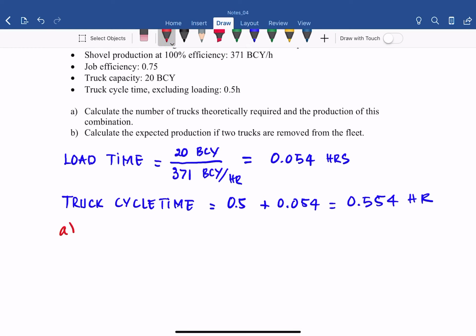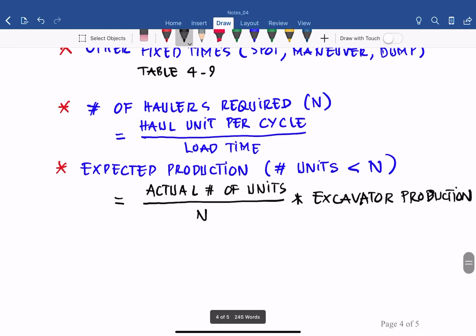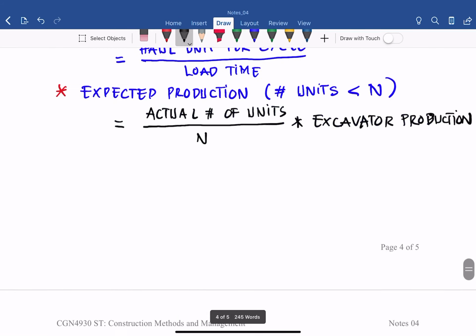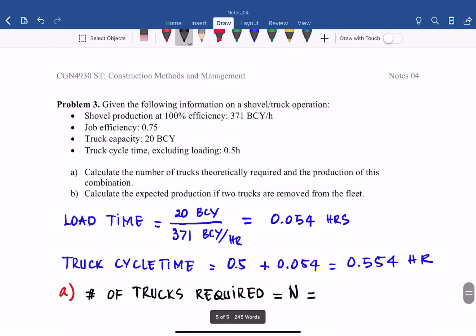Go to scenario A. Calculate the number of trucks theoretically required. So we have the number of trucks required, and that is basically the N, and the equation is haul unit cycle time divided by load time.